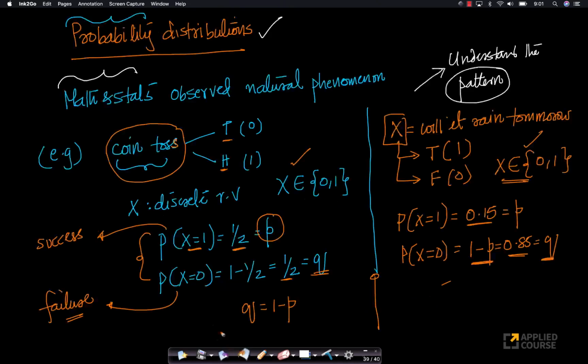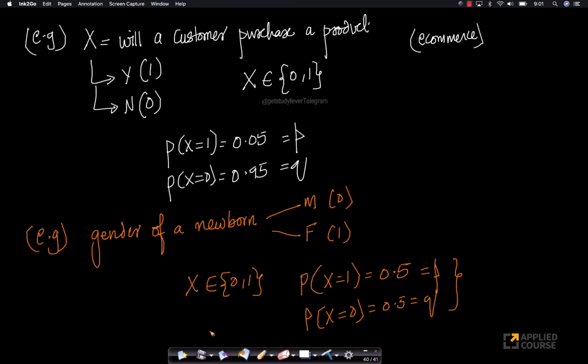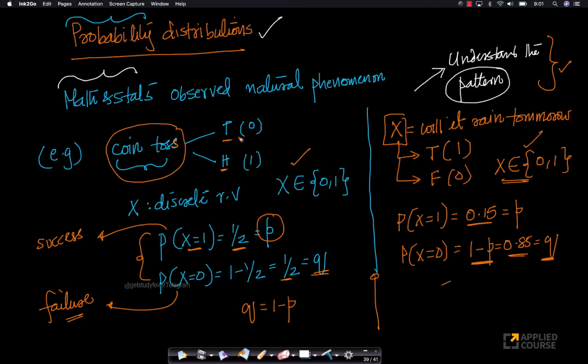If you look at all these examples, they all have the underlying pattern. Let me write it down. The underlying pattern is that this random variable x takes two values. It can take two different values: male, female here, yes, no here, true, false here, tails and heads here, but let's just give some general numbers, 0 and 1.